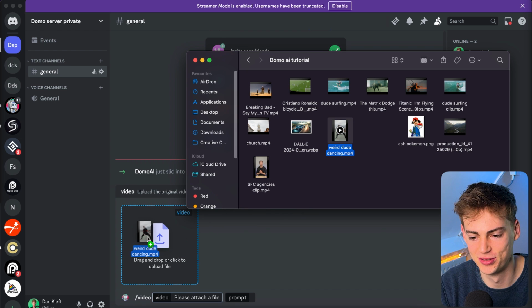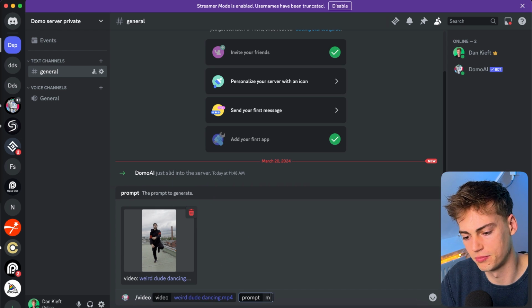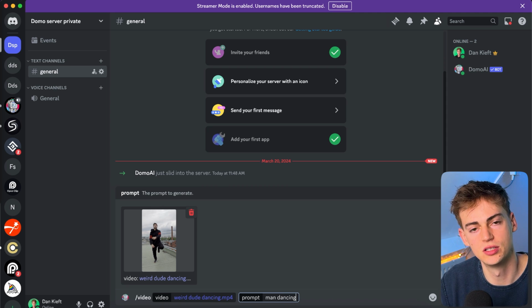Yeah, it looks pretty weird, right? Let me just put it into the AI. And now we're gonna give it a prompt, man dancing. I just describe what the person is doing. You can be very specific if you use a different type of prompt, but I will show you how that works in a little bit. So we're just gonna hit enter.